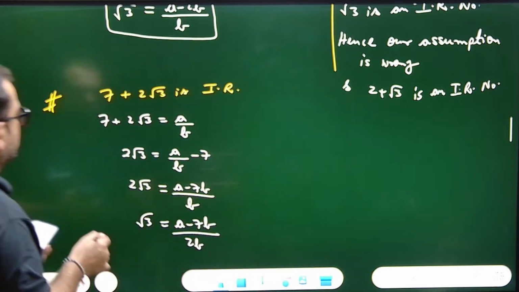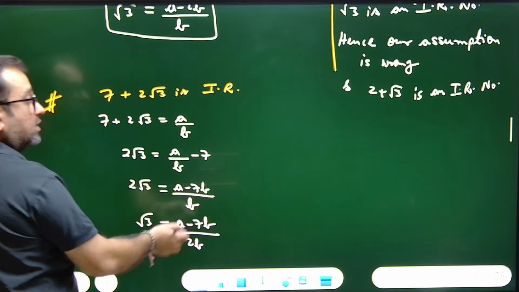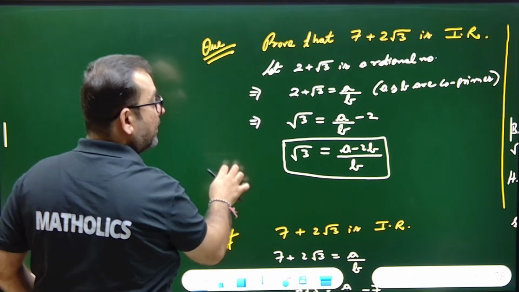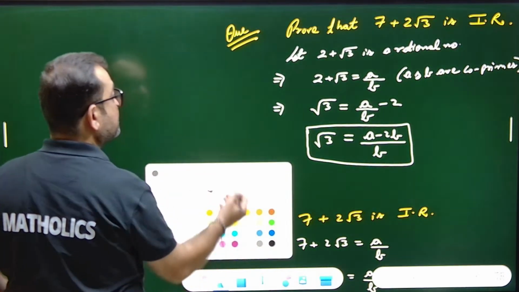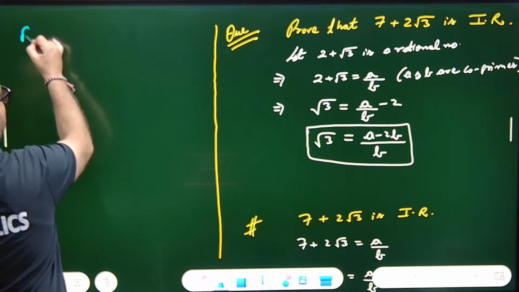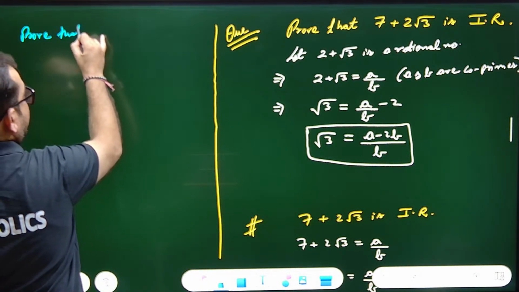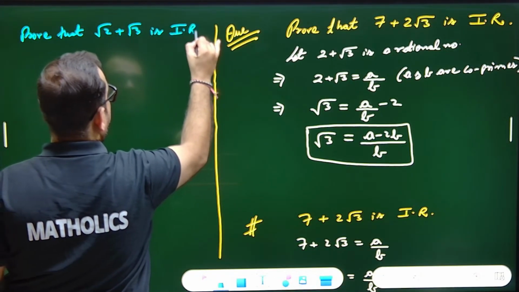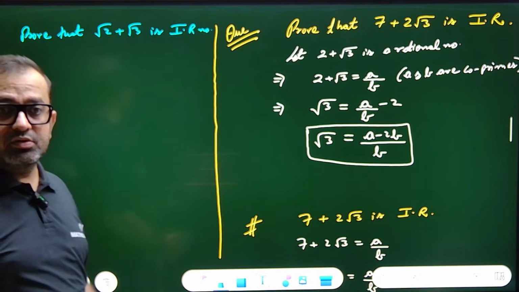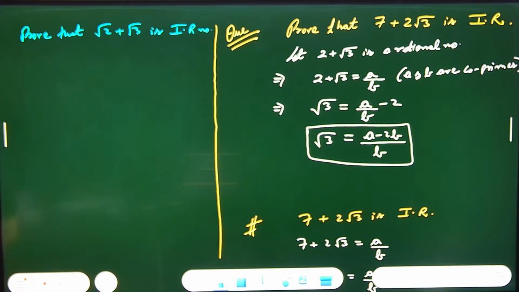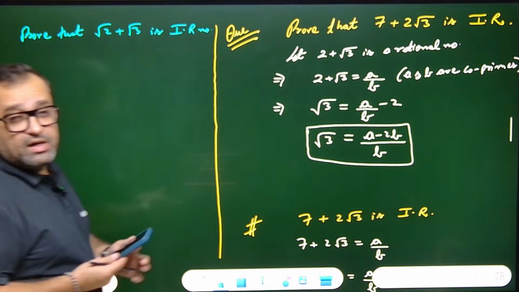So you can do this question yourself. Another question which arises of the same kind. We are going to solve these questions also, but along with this, the questions which I expect will arise in your exams are expected questions. Prove that under root 2 plus under root 3 is an irrational number. The most difficult question of its kind.